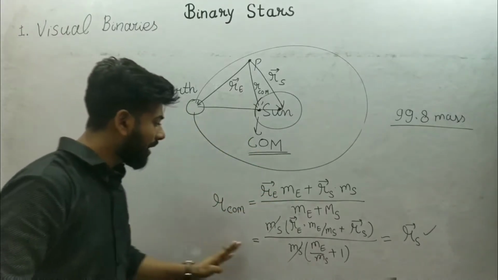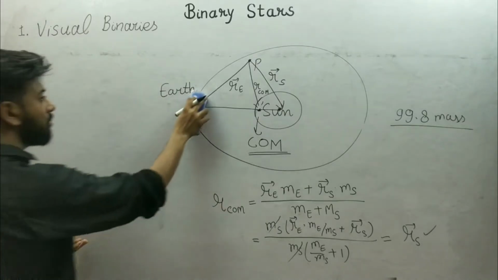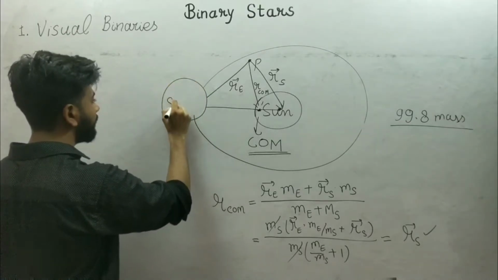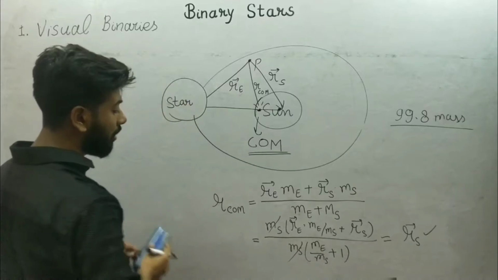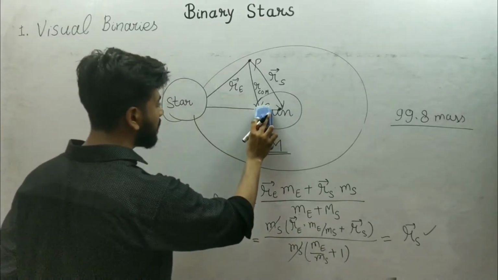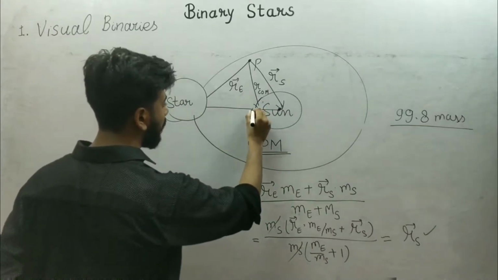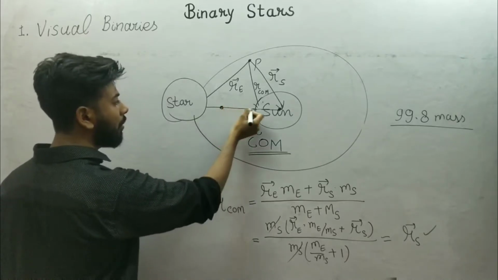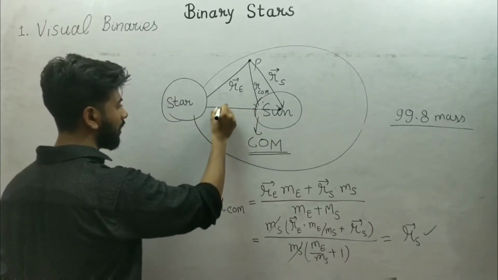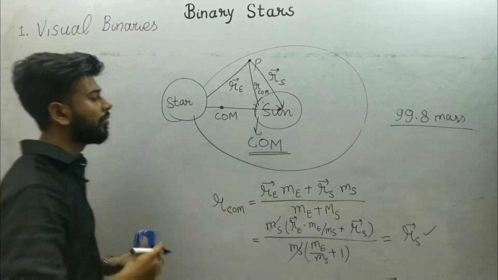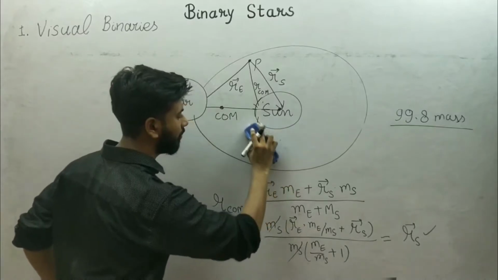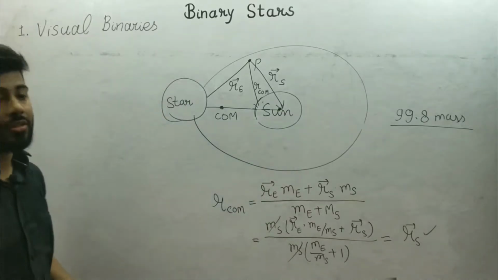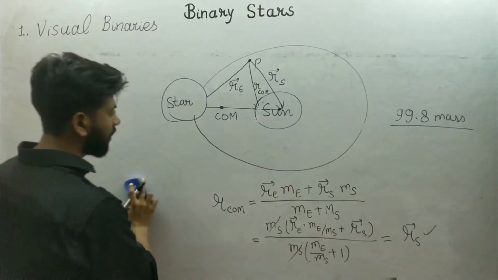If we do not apply this approximation, and somehow the mass of Earth is comparable to the mass of the Sun, or I can say I have another star, then I cannot apply this approximation, and both stars will revolve around a common center of mass which will lie somewhere here or here or here. I think we now have a better understanding of mutual gravitational attraction.